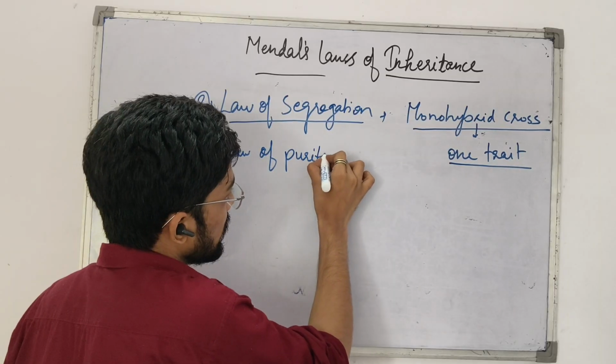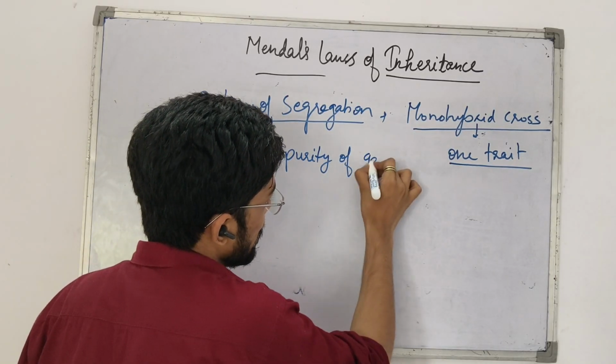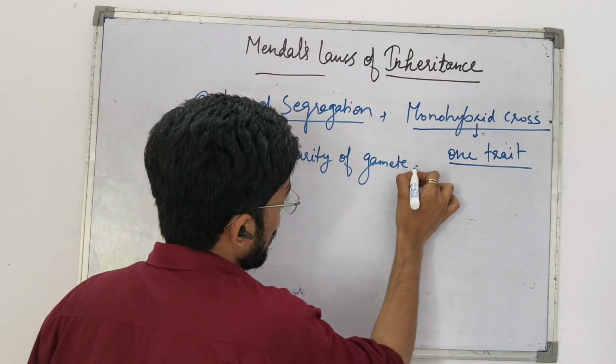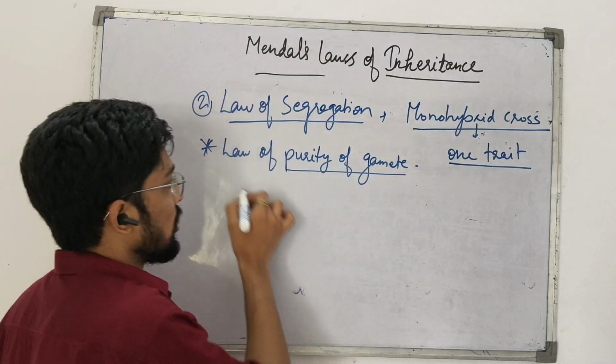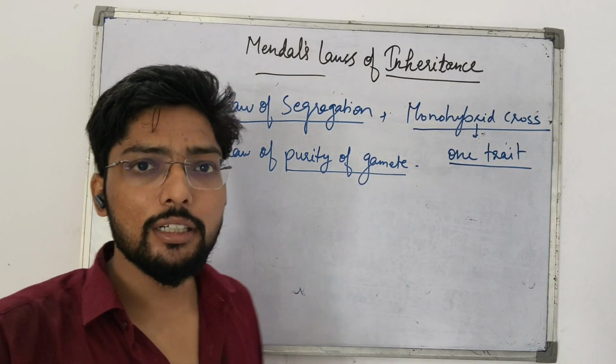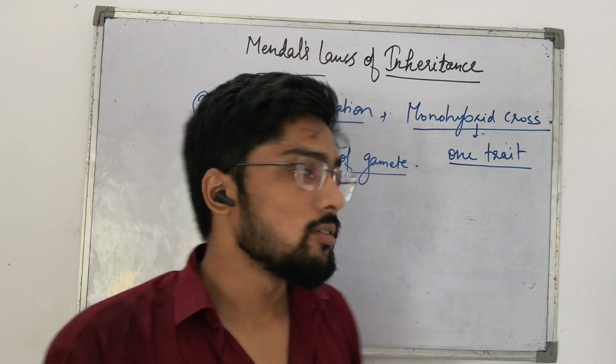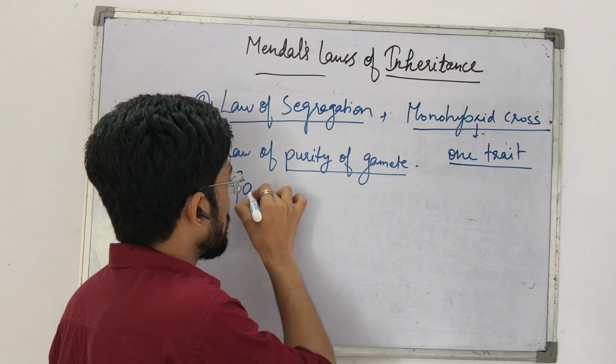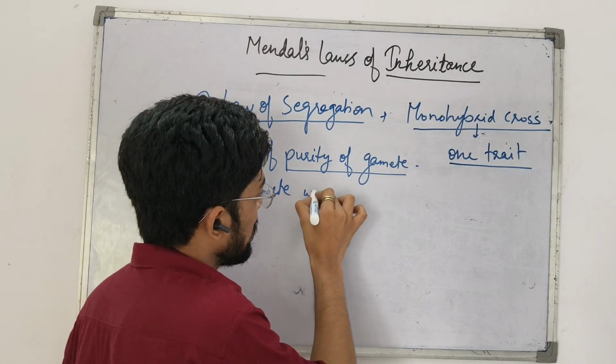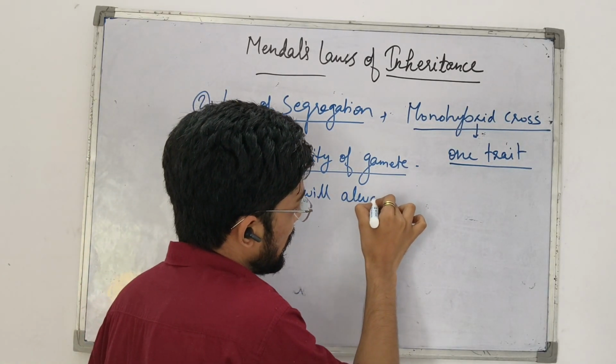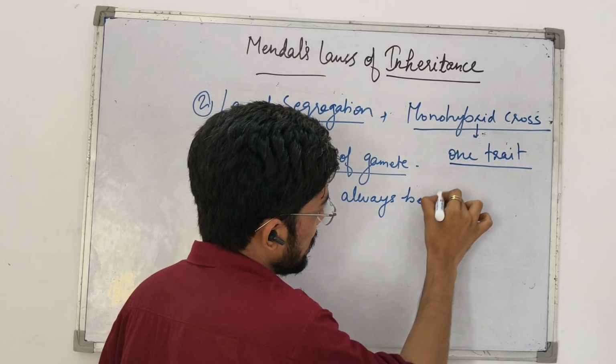purity of gametes, which means gametes will always be pure.